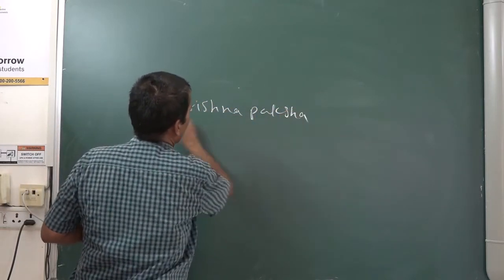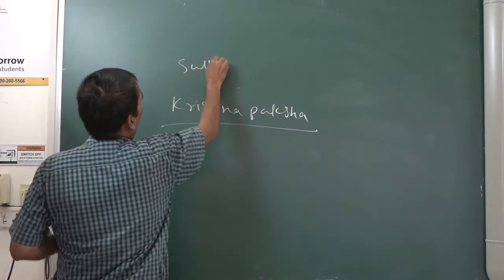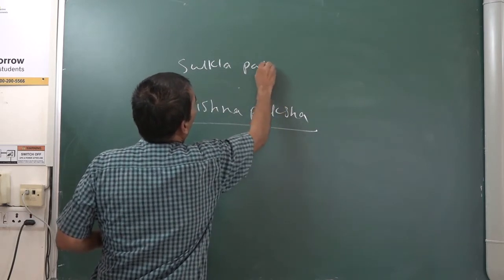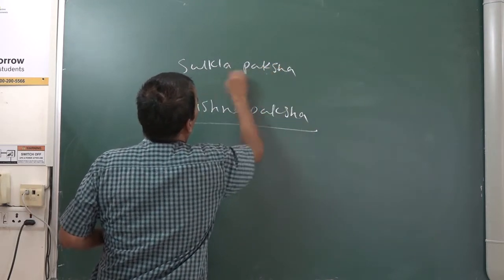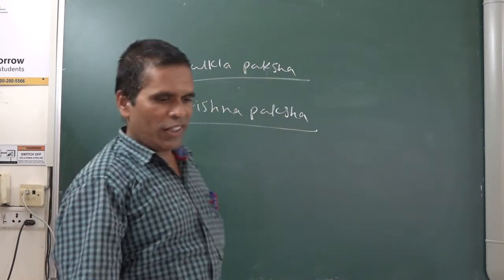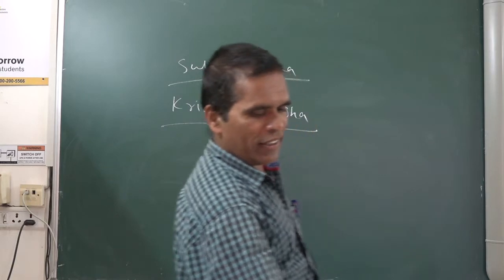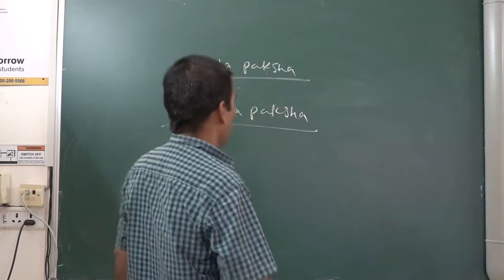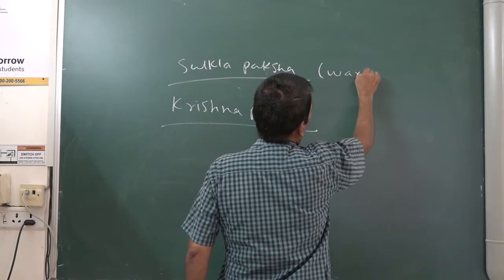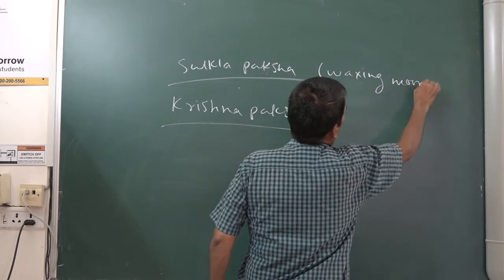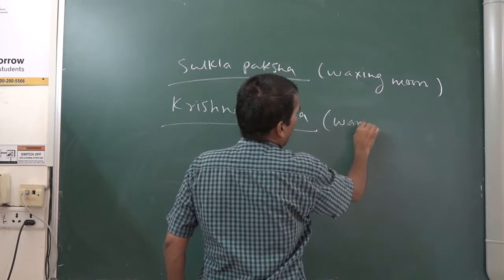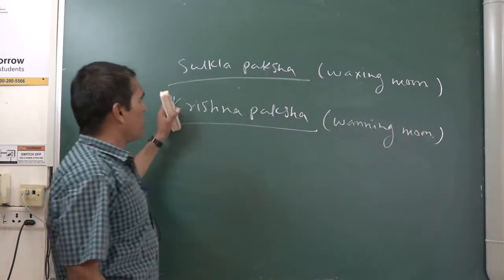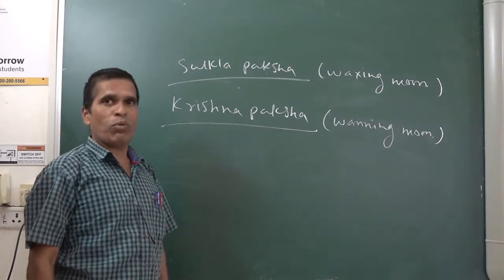Krishna Paksha, Shukla Paksha. This you also have to understand in Marathi, because in our lesson it is given. Shukla Paksha means the waxing moon, and Krishna Paksha means the waning moon.